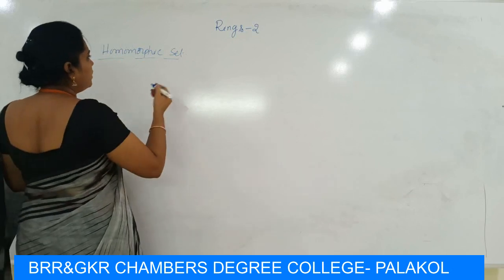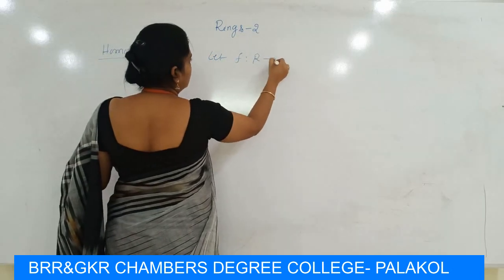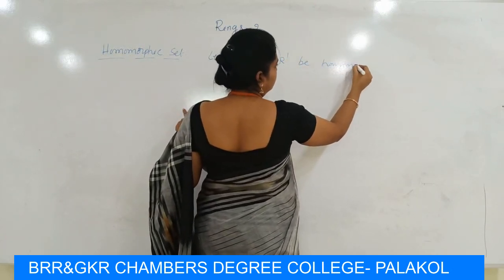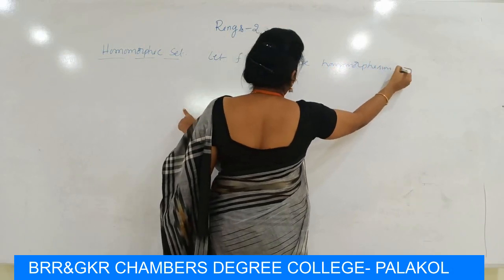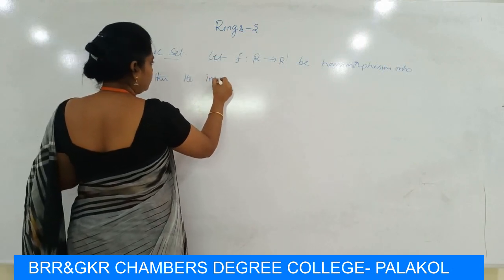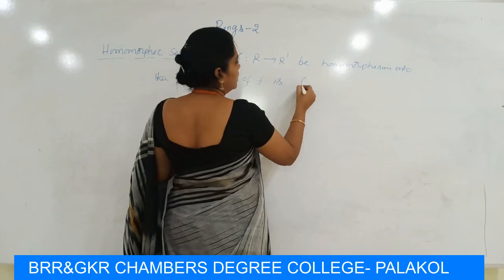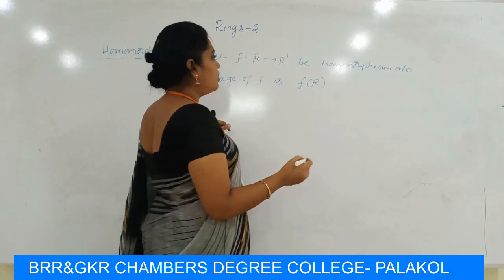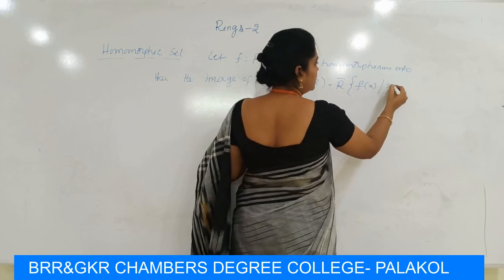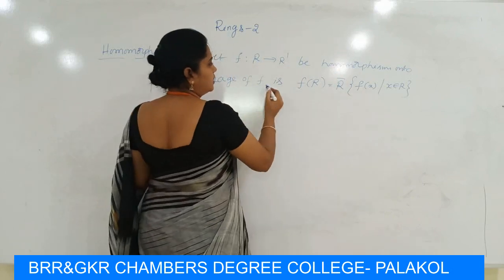That means the image of a homomorphic set. Let f from R to R' be a homomorphism onto, then the image of f is f(R), denoted as f(R) = R bar, which contains the elements f(x) such that x belongs to R.